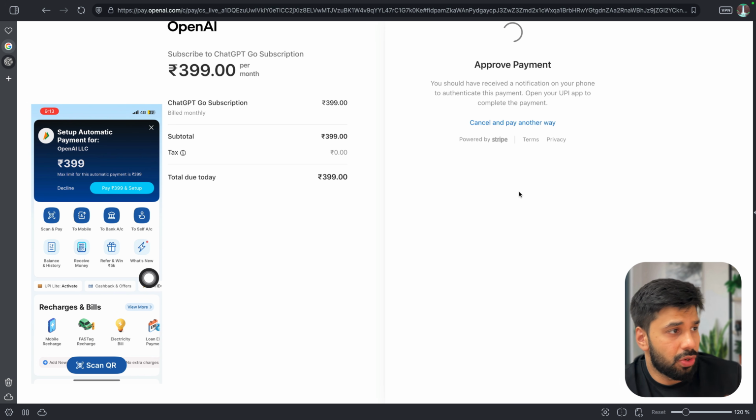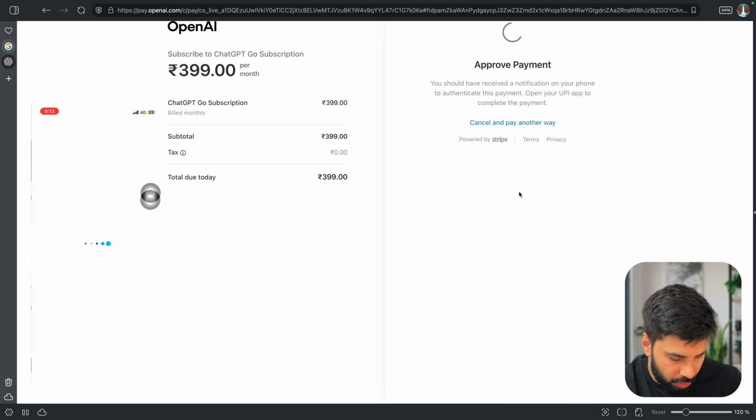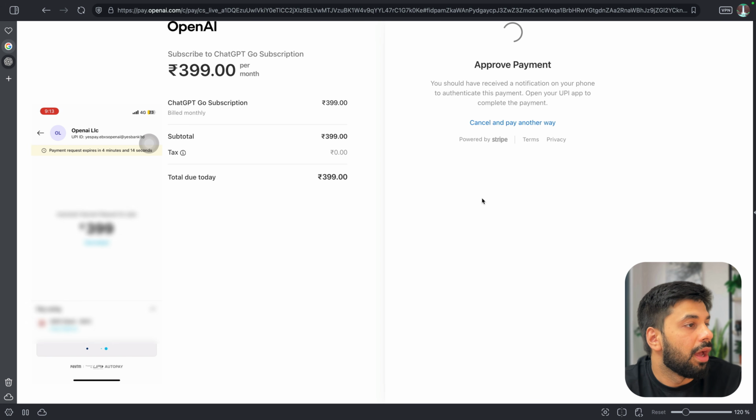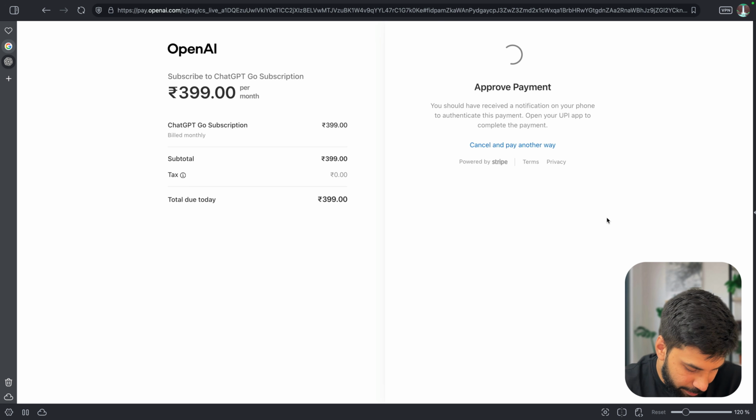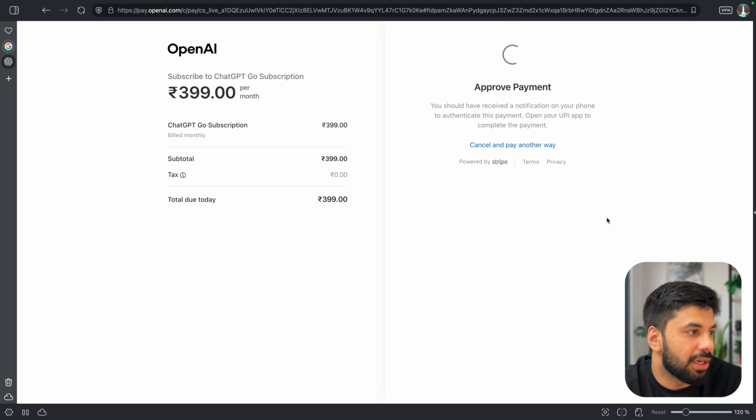So I've done the process on my mobile, everyone. I hope you were able to hear the sound as well. And in some time, we will just see that the same is getting updated here. Hopefully, it should. Else, we will have to just take the ticket. But from my side, it is showing that the same has been done. So quickly, we can just fast forward, hopefully, once it gets approved, and I can show you how it has been done.